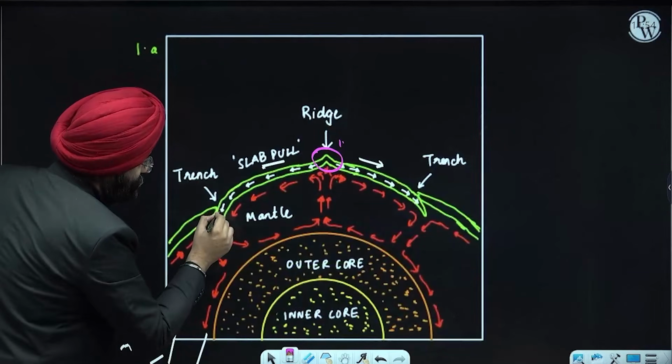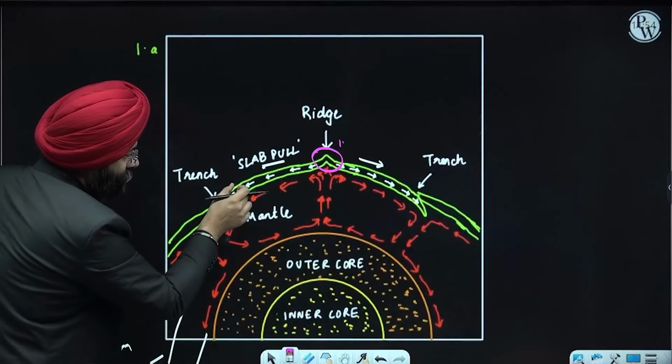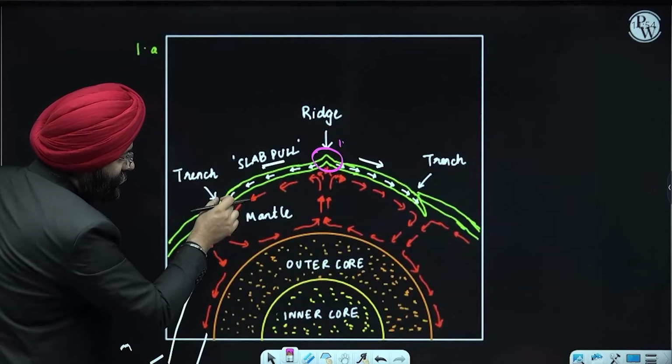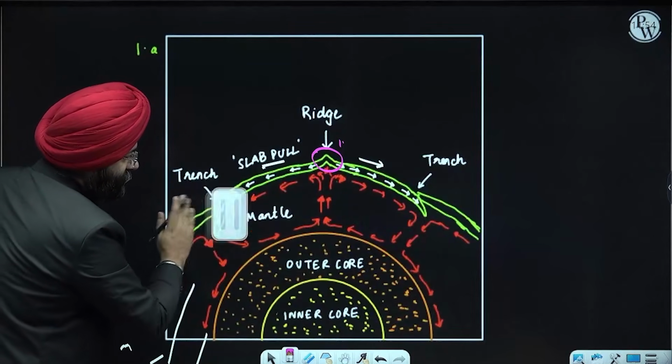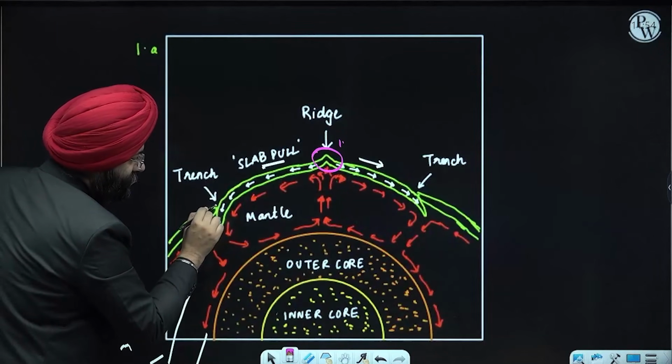Do you realize where a plate goes underneath another plate? You see there is a depression that is created. This depression is known as a trench.